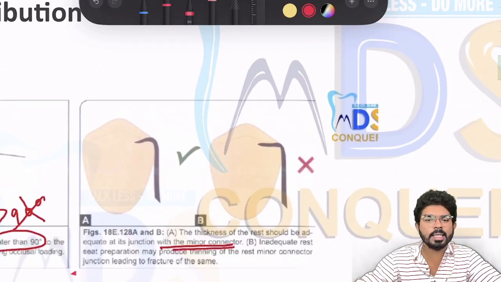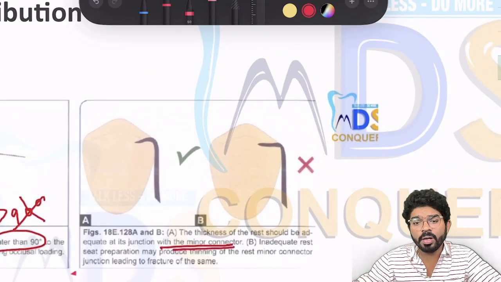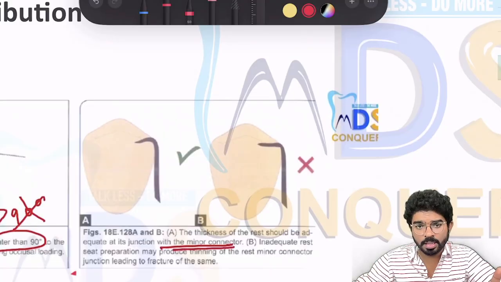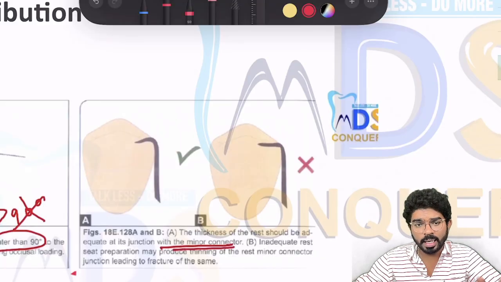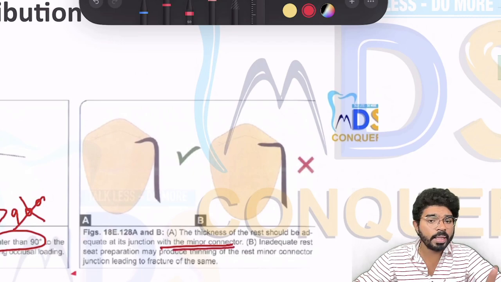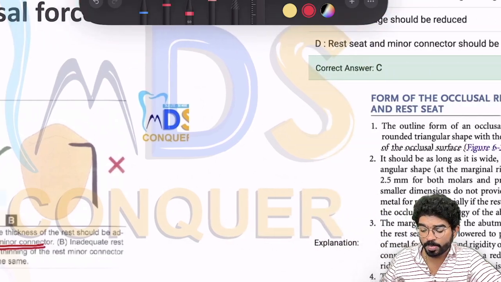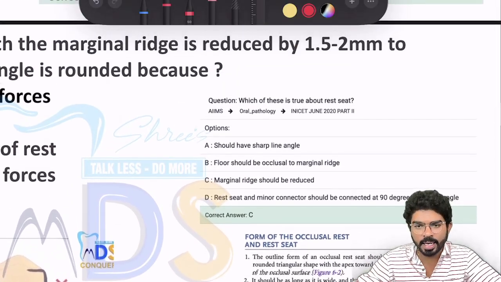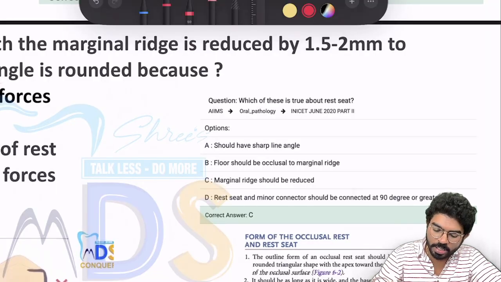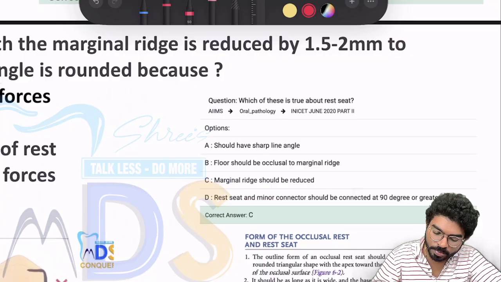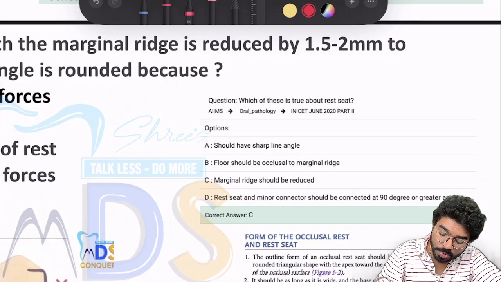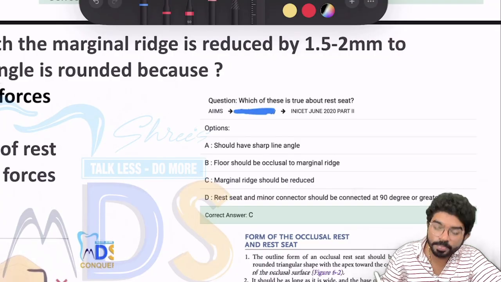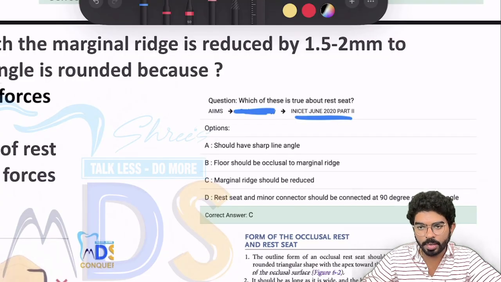And this concept was discussed by Sir in his slide. Whenever you're going for rests and rest seat preparations, make sure you go for adequate thickness at that particular area, because without adequate thickness there is a high chance of fracture. And of course, rests and rest seats are asked very frequently in INICET compared to the NEET exam. If you check out the question given in INICET June 2020 on the website,